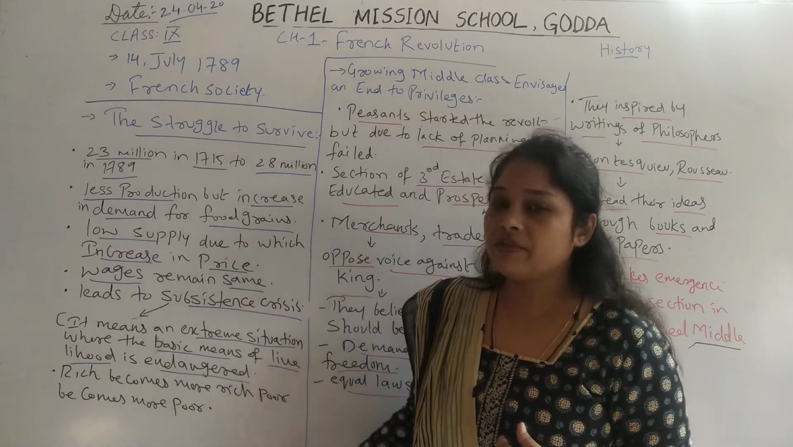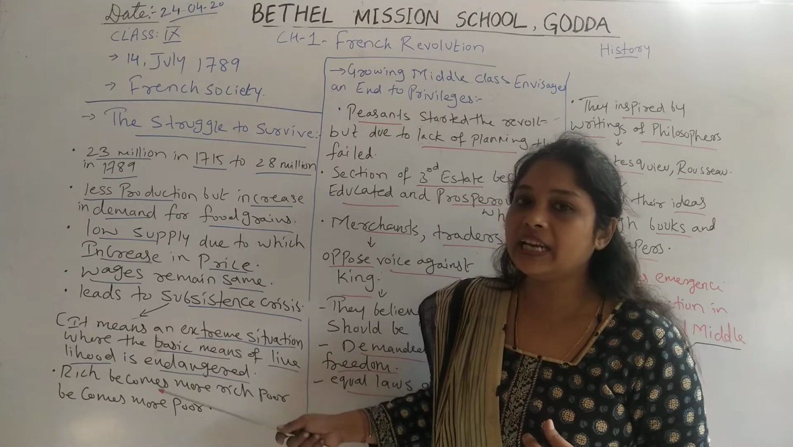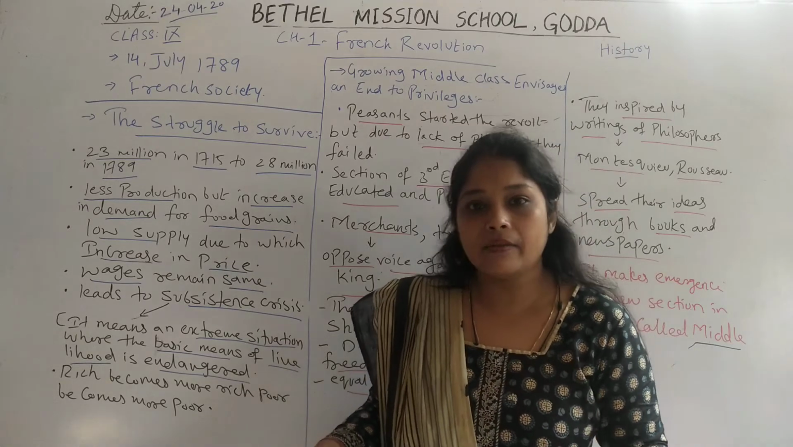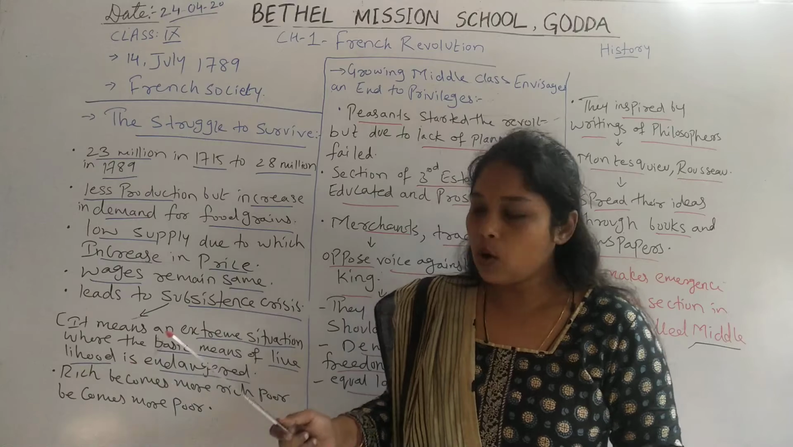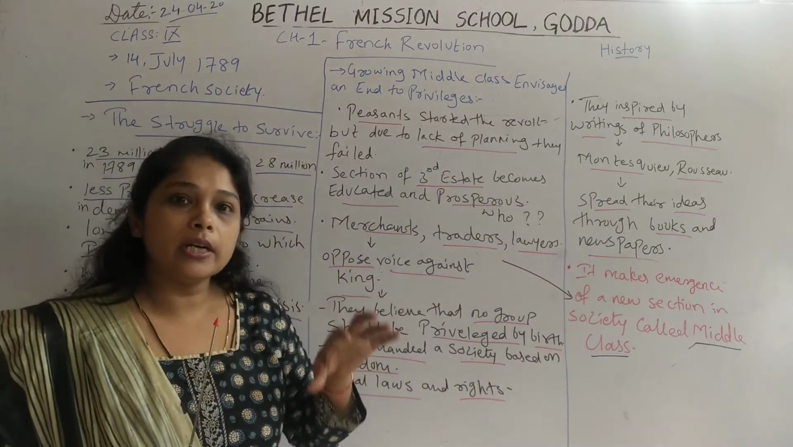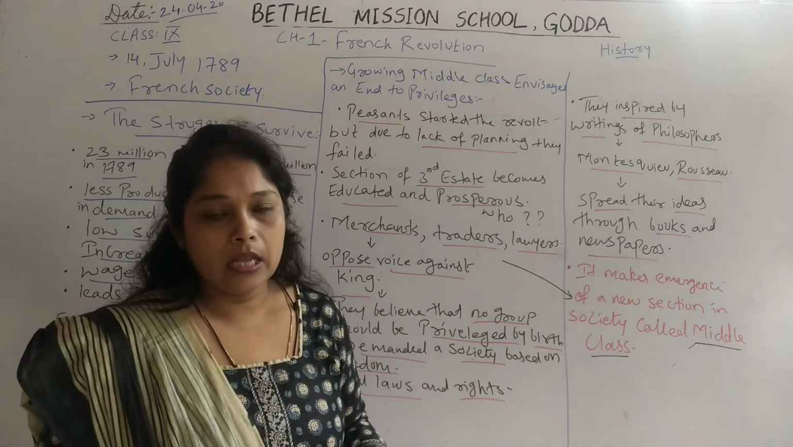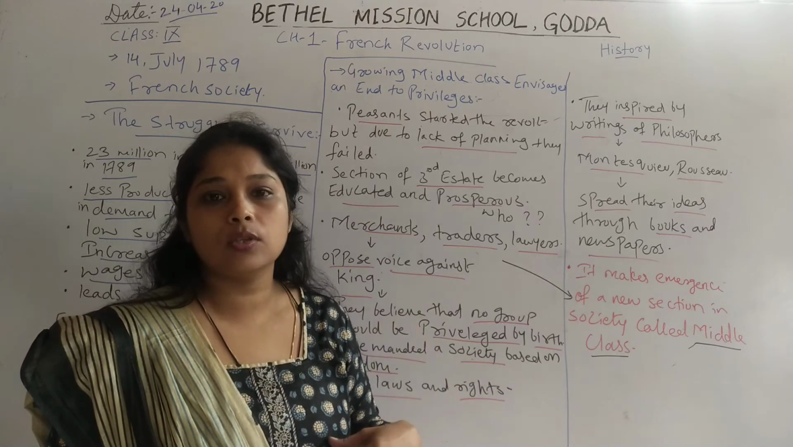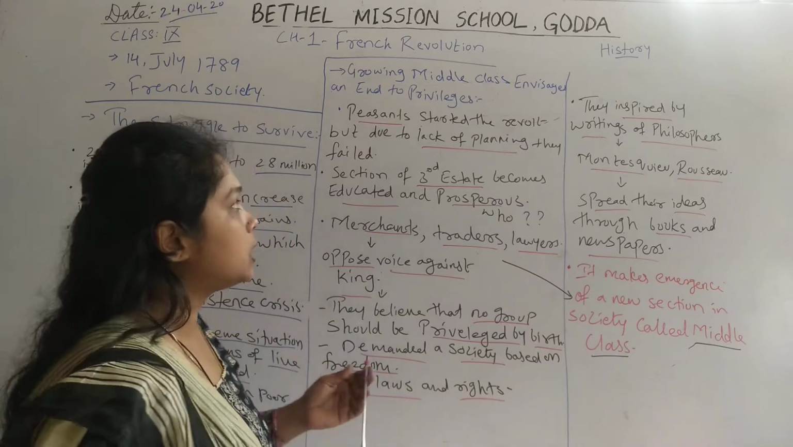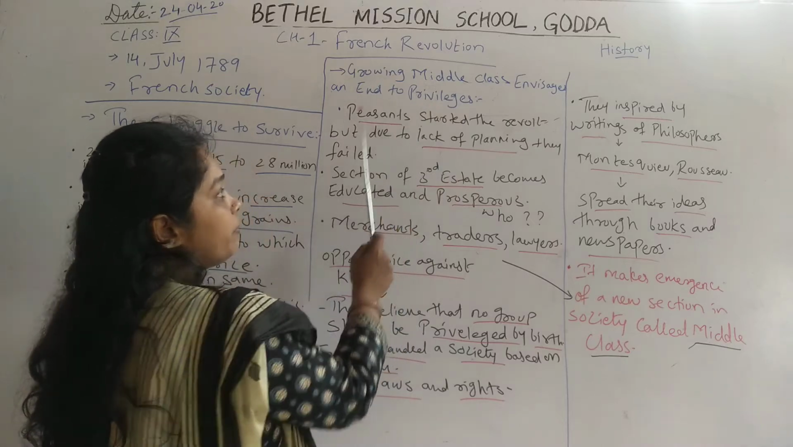So in this topic we have seen that there was economic exploitation, or an economic problem, in France in 1789, which led to the French Revolution, as people started to revolt against the king, the monarch. Now in our next topic we will see how in the third state there was an emergence of a new class, which is called the middle class. How did this new class emerge in French society and what happened after that? We will see this in this topic: growing middle class, and the end of privileges.